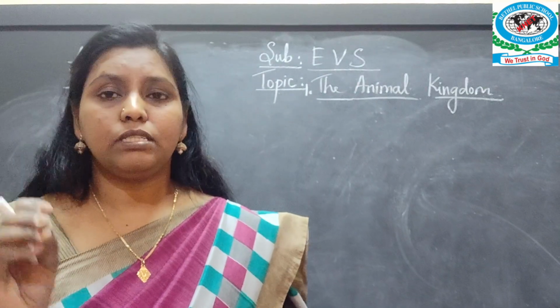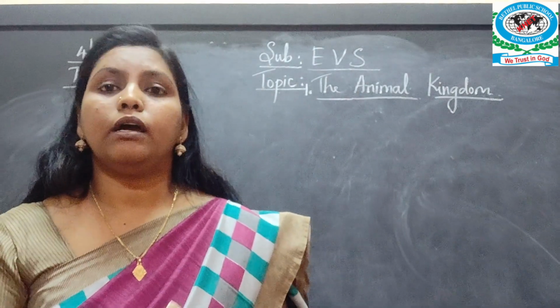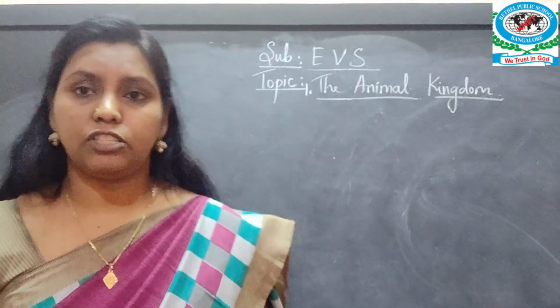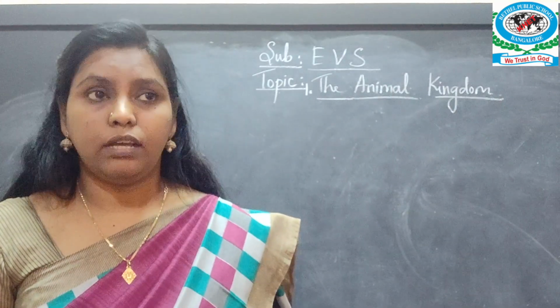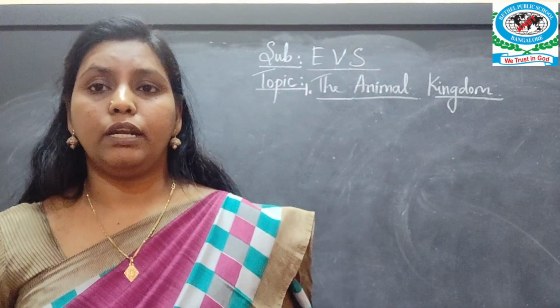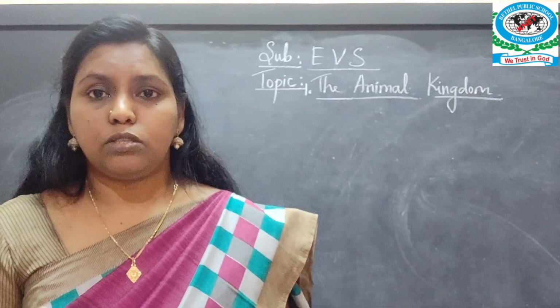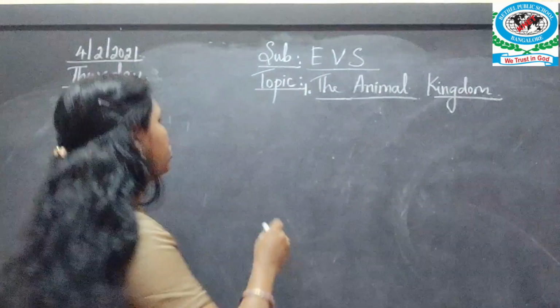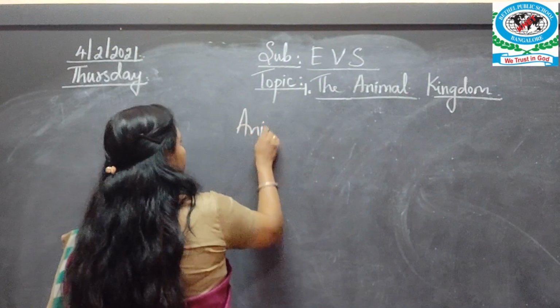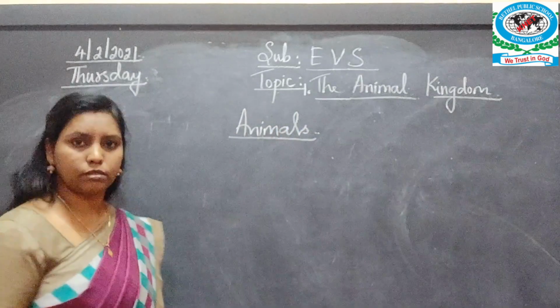So different animals have to eat different kinds of food based on their biological nature. So how the food gets digested to them and all. So based on their body and based on the nature and based on the places also, the animals eat different kinds of food. So in animals, we have 3 types of groups.